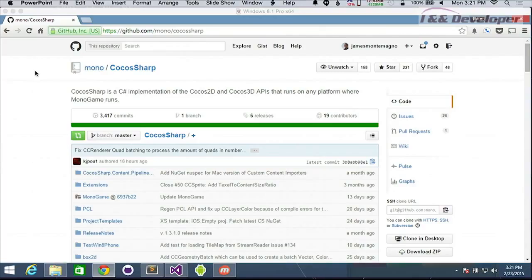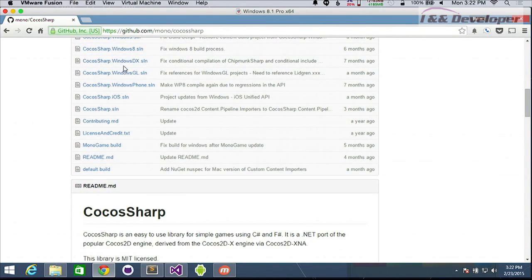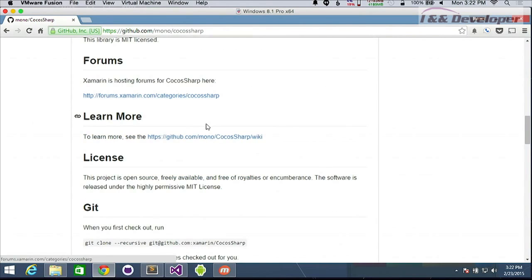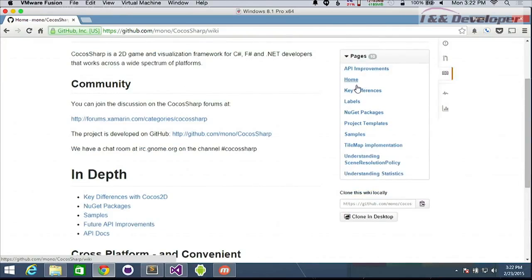I also wanted to mention that you can actively contribute and open issues and see the entire progress of how this was built on GitHub, at github.com/mono/CocosSharp. Okay. You can see everything that's in here from our Wikipedia page. We have samples, everything in here. Our Wikipedia page is really fantastic for going through. You get the API improvements, key differences, and NuGet packages. Everything's distributed on NuGet, which is really cool.